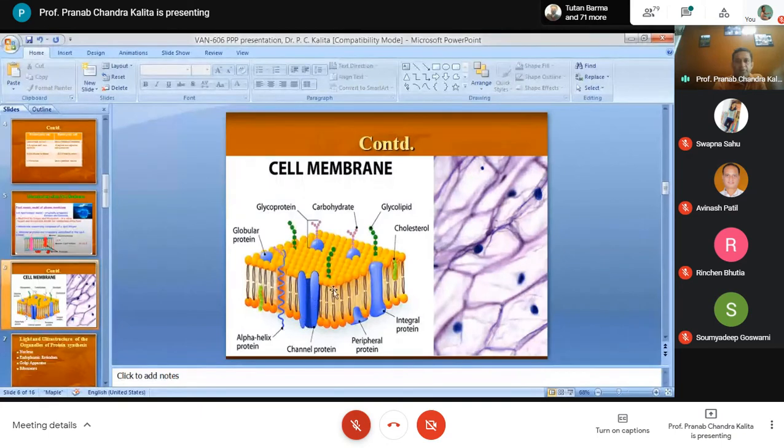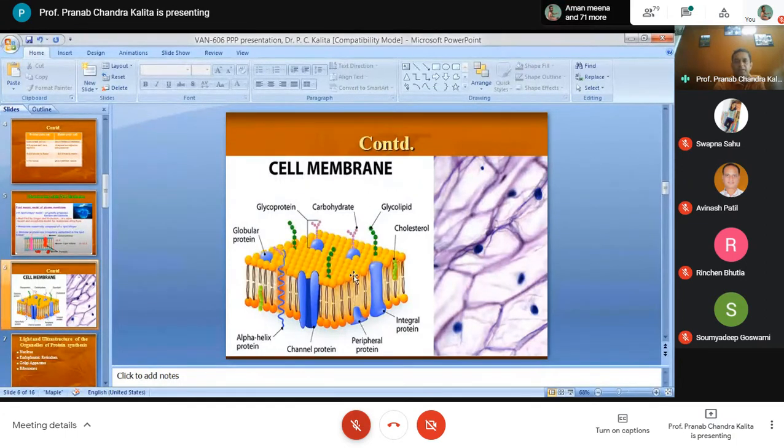You will find two surfaces: the external surface and the cytoplasmic surface. Normally at the cytoplasmic surface you will find the peripheral membrane proteins.